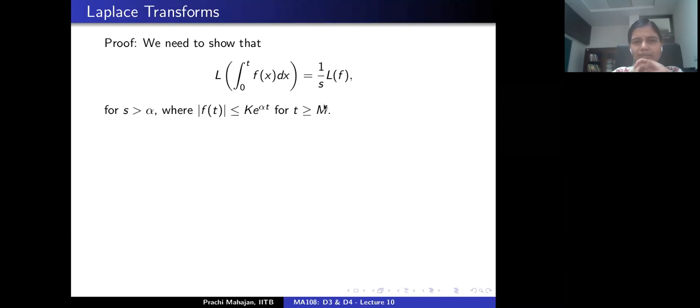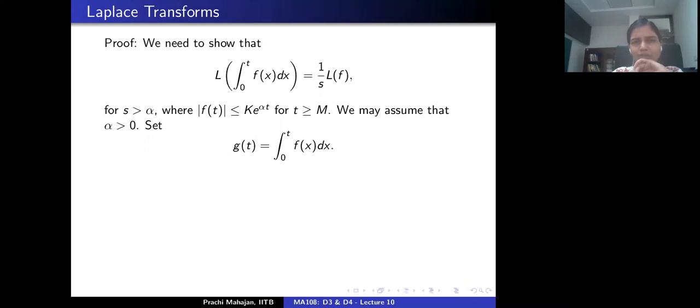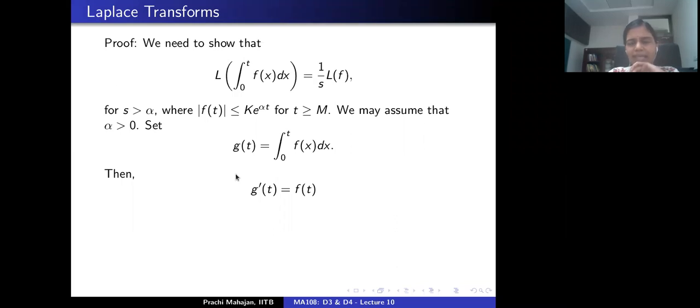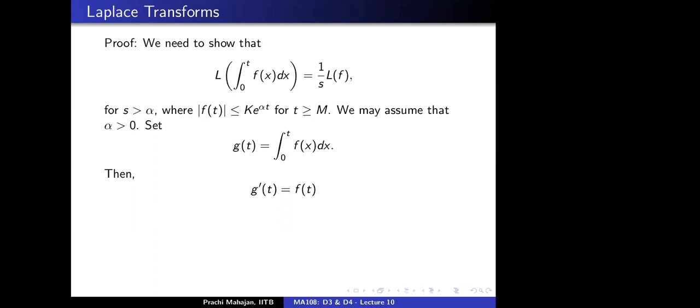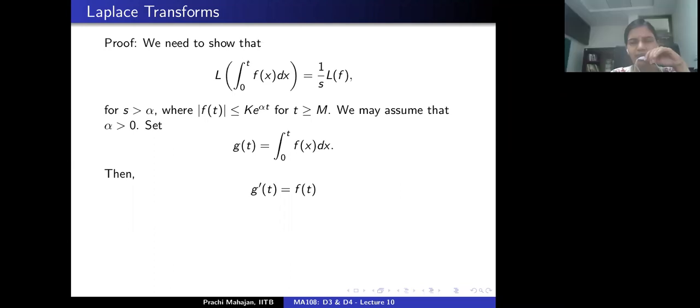So for simplification, let's assume alpha to be bigger than 0, nothing changes. And I'm going to write this function, the integral of f from 0 to t, as g of t. So then I can write that the derivative of g is the same as the function f. When can I write this? When f is continuous. So this is the fundamental theorem of calculus.